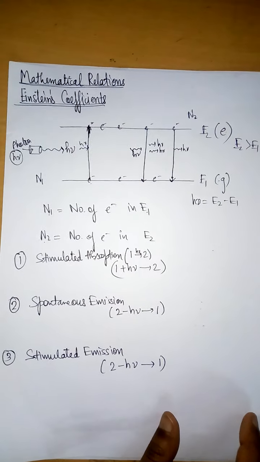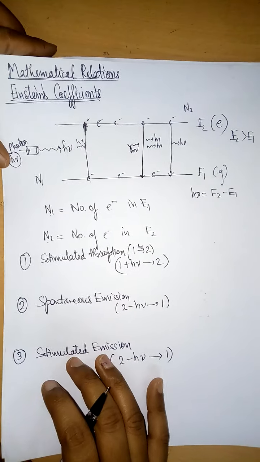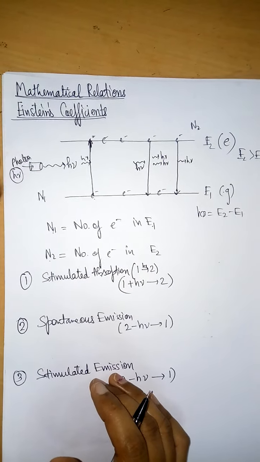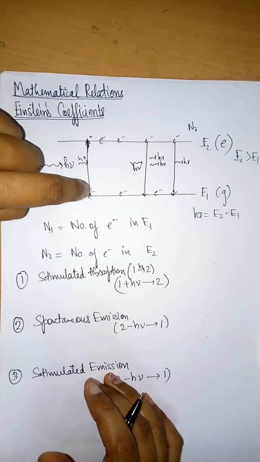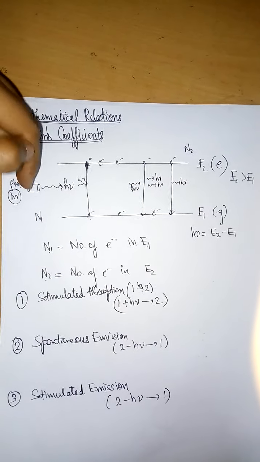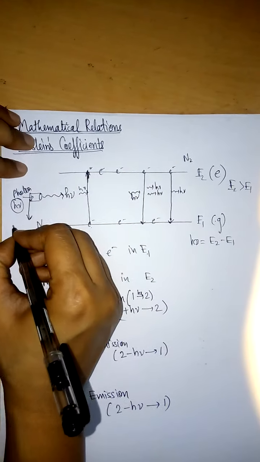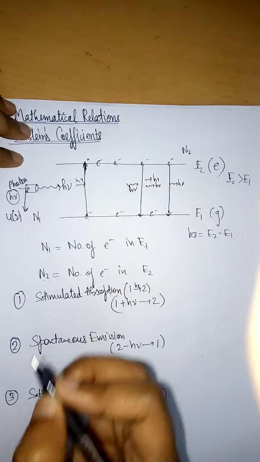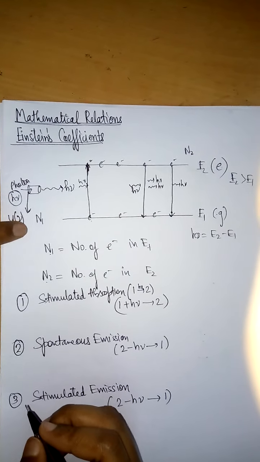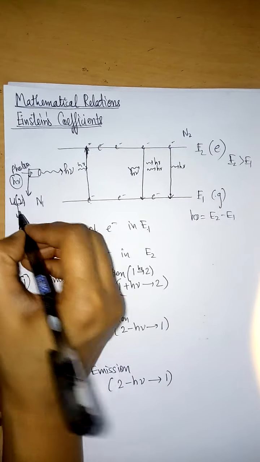Now we have to quantify it, and we have to understand one term. The external energy source that we have applied has two purposes: providing energy for electrons in the lower energy level to jump to the higher energy level, and providing feedback for stimulated emission. The energy density of this external agency is U mu.